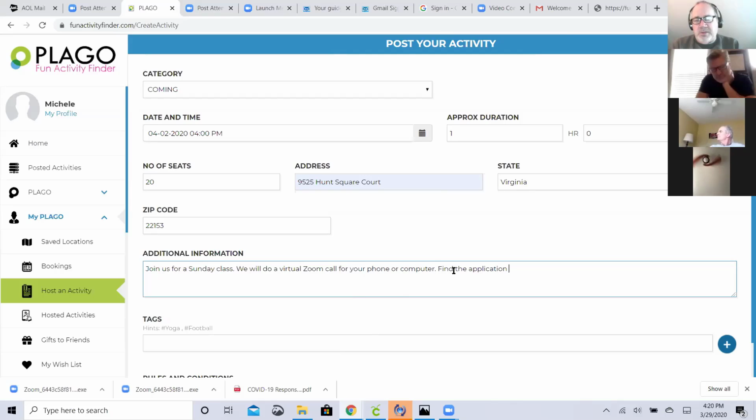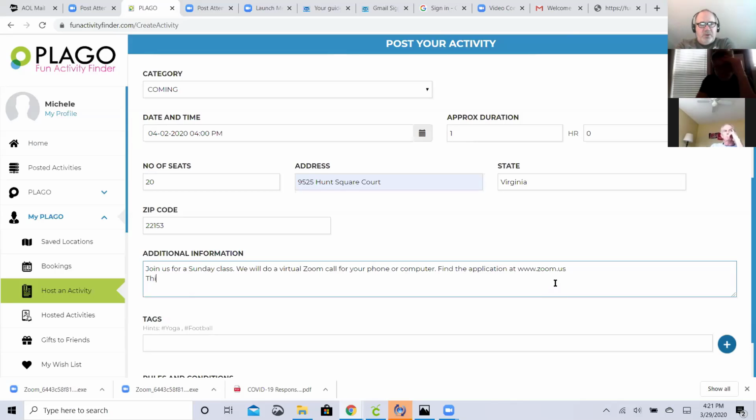And what I'm going to do is ask you to type www.zoom.us, because that way when you publish it, they should be able to just click on it and it should just open. Sometimes it wants HTTP and all that stuff. Okay, so that's good. Then hit return and maybe say, this is a class for Thursday at whatever time, 4 p.m. or whatever. Should I give an age? Yeah, you can do that too. Any information you want to put in here.